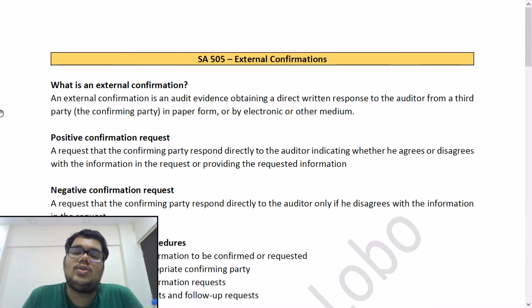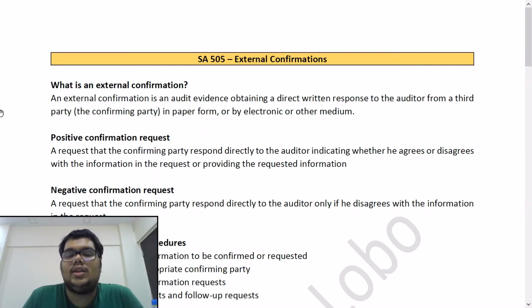But we may also confirm by electronic medium. Now let's say, there are just 2 or 3 days left for the audit committee meeting by which we need to complete our audit, and we have not yet received the paper confirmation from the opposite party. Then we may opt for an email confirmation. We may write to them that in the interest of time, please send your response through email, and maybe also courier it, but please send a scanned copy of your response on email in the interest of time. So email confirmation also may be used.